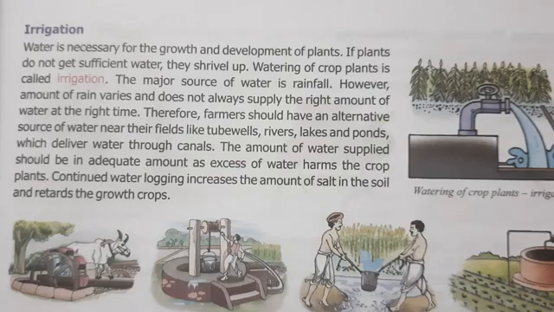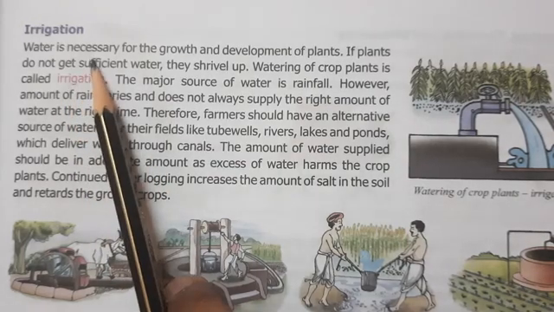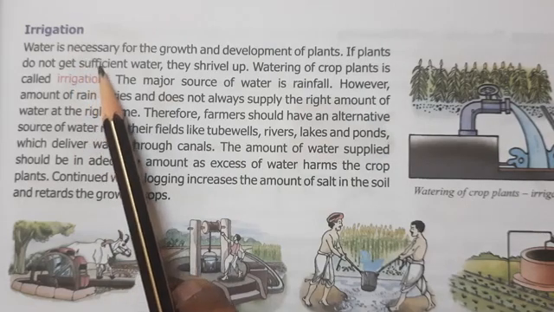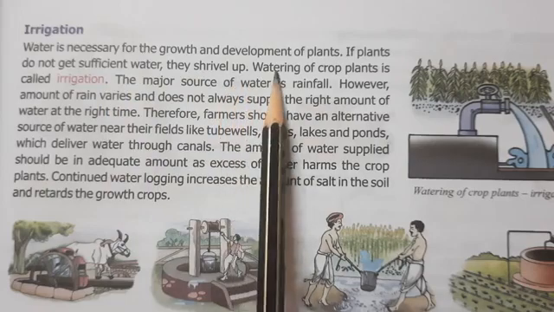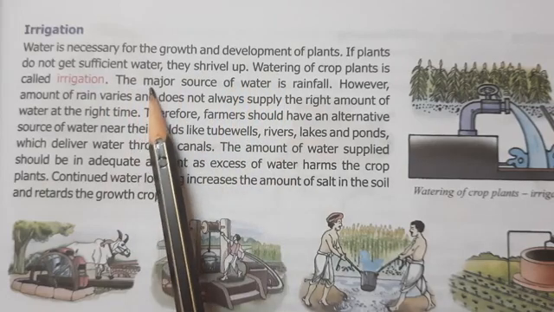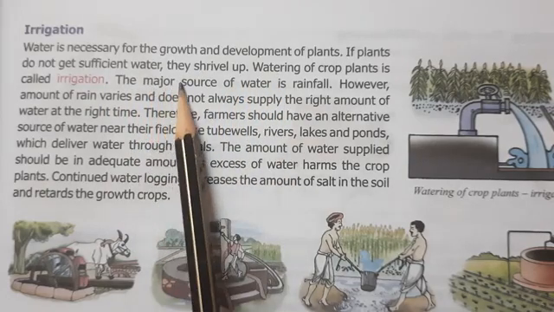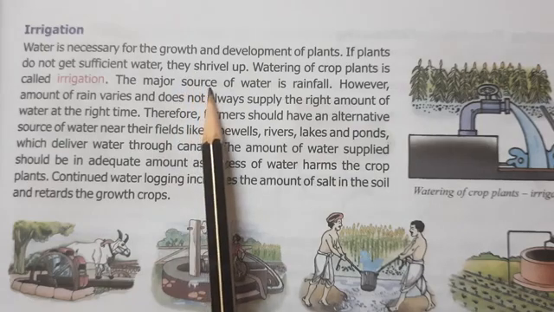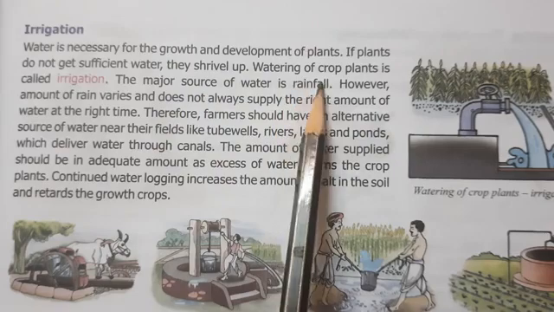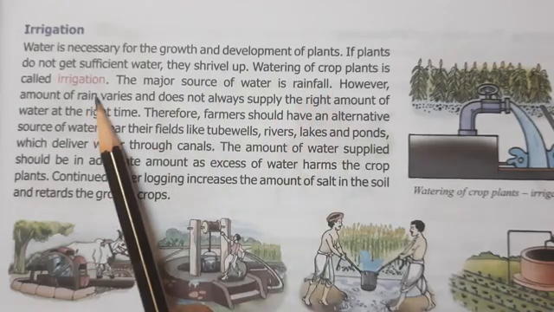Now the fifth step in agricultural practice is irrigation. You all know, children, that water is necessary for the growth and development of plants. And if the plants do not get sufficient water, what will happen? They will shrivel up, or they will wilt and they will die. So watering of crop plants is called irrigation.